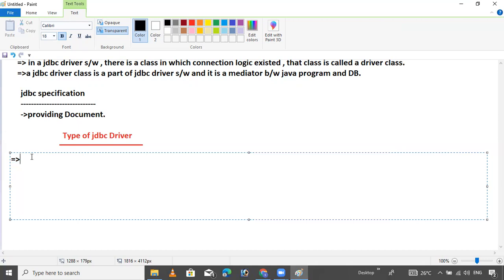So Sun Microsystem divided JDBC drivers into 4 types. Now JDBC 5 is going on, but it's not up to the mark in performance. That's why the industry is not using it. So I'm not discussing based on their functionality.